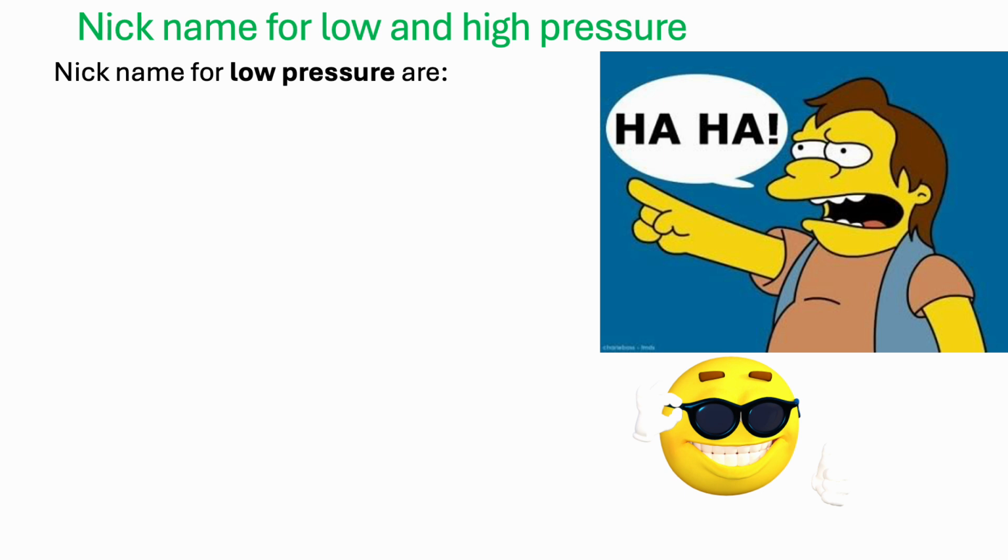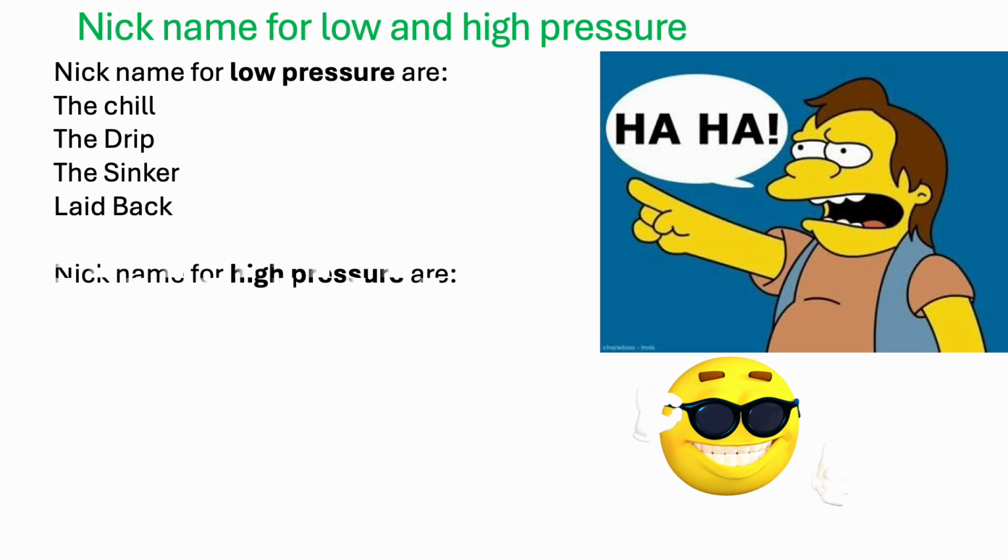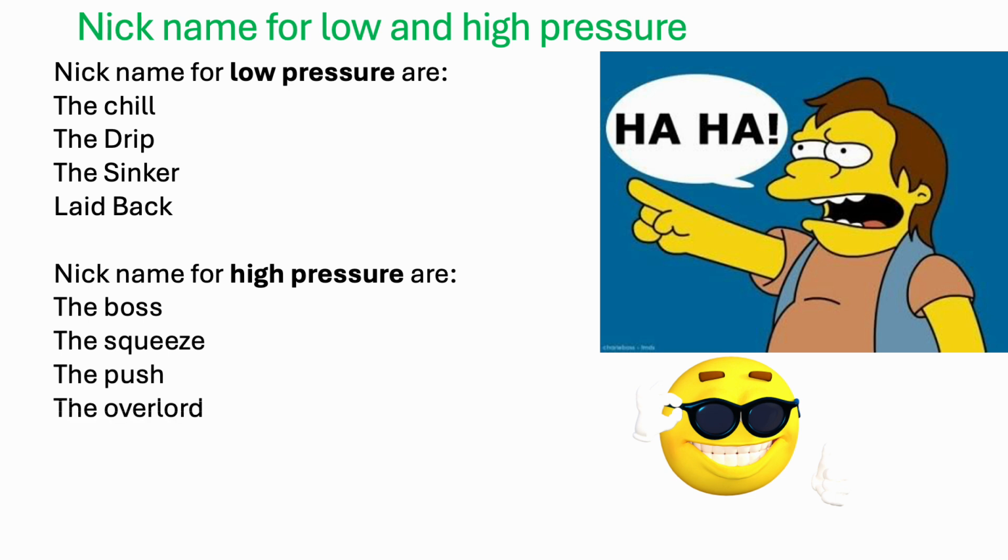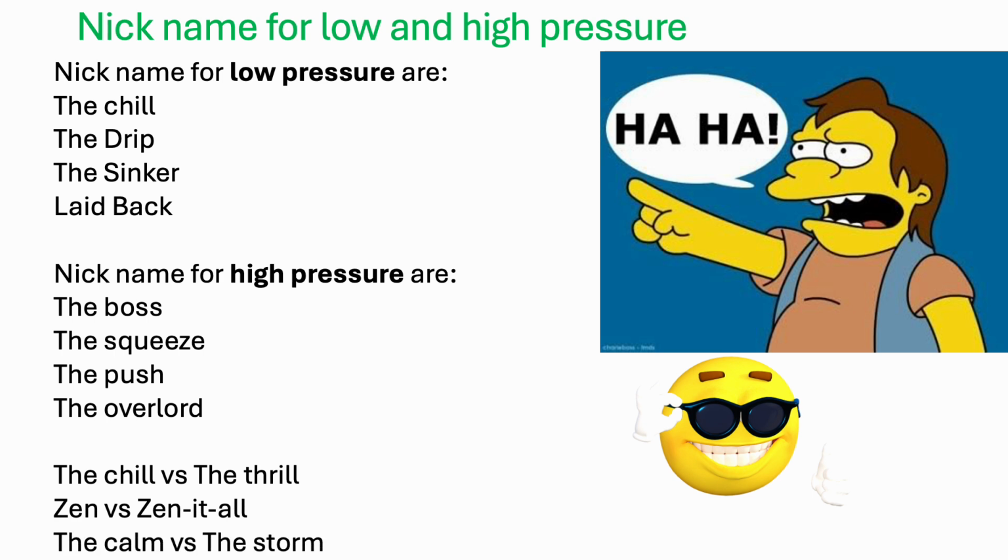Nicknames for low and high pressure. The nicknames for low pressure are the chill, the drip, the sinker, and laid back. Nicknames for high pressure are the boss, the squeeze, the push, and the overload. Both are usually compared as the chill vs the thrill, cloud vs sun, and the calm vs the storm.